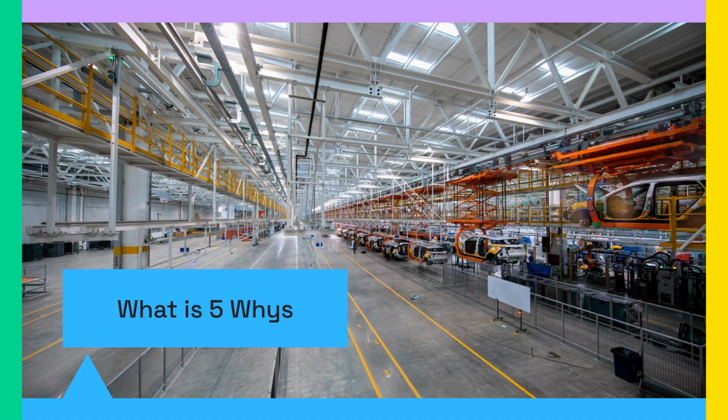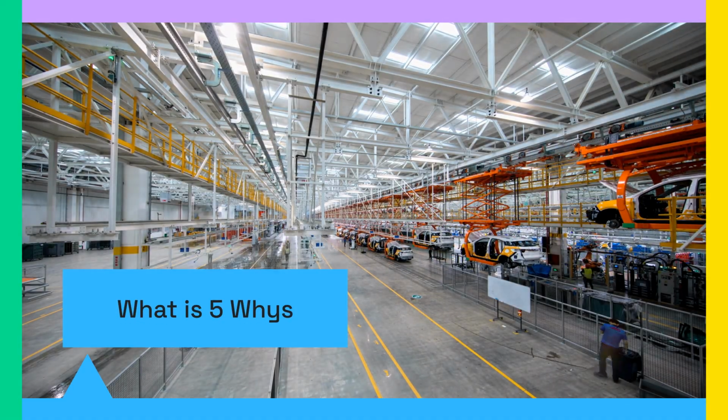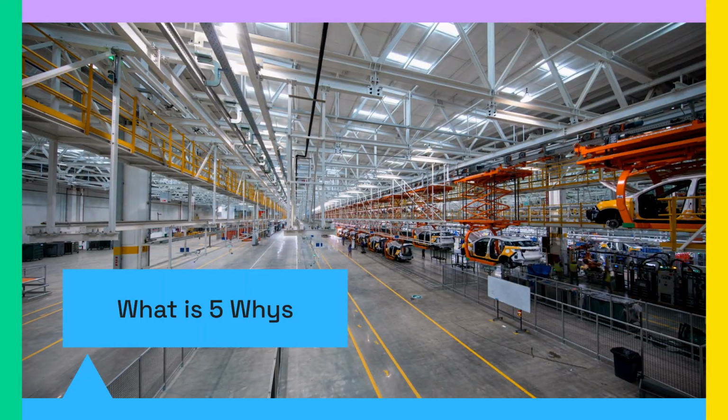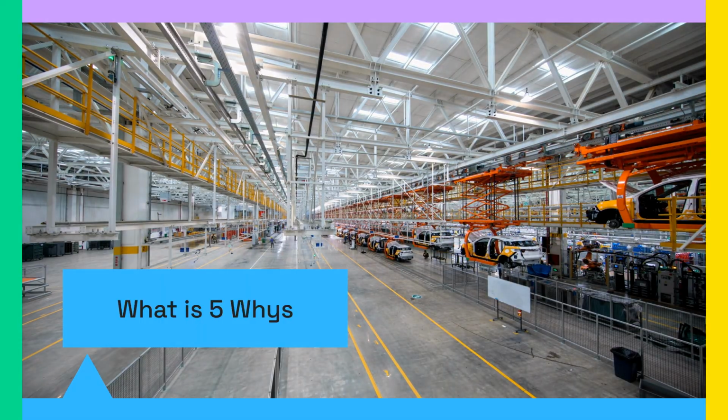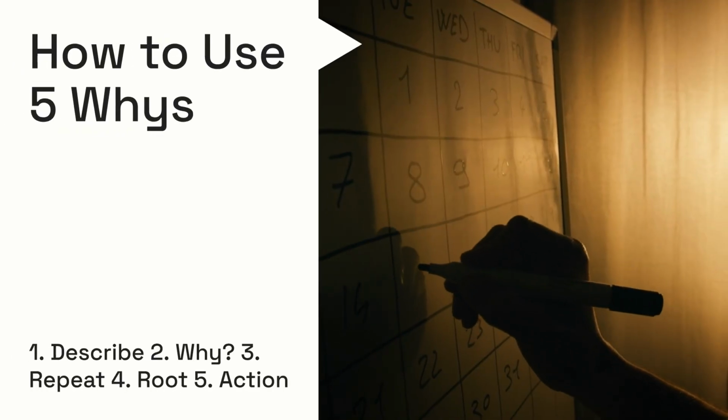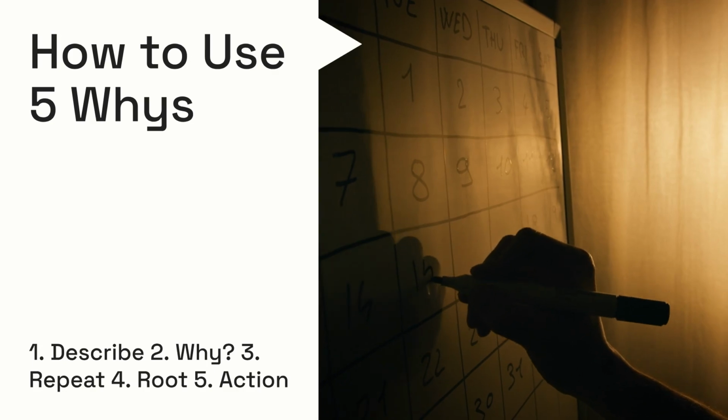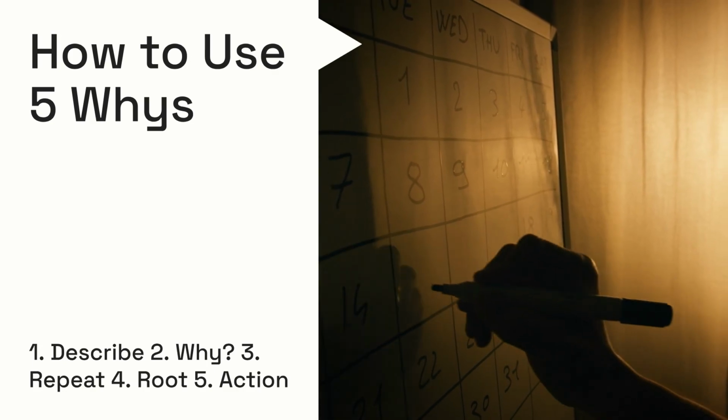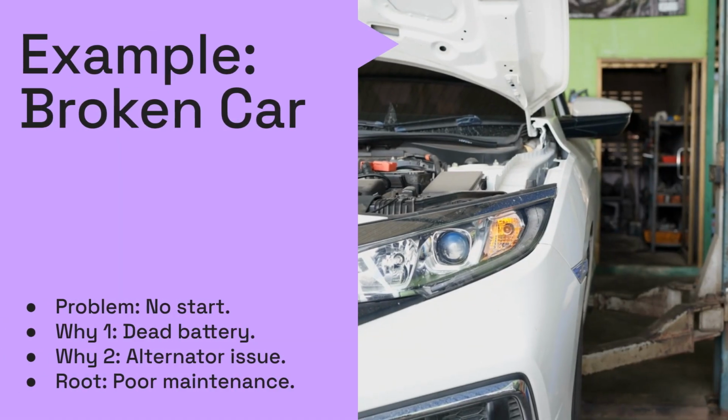5 whys is a simple RCA tool. It involves repeatedly asking why to get to the root cause, developed by Taiichi Ohno at Toyota. To apply 5 whys, describe the problem, ask why, repeatedly, stop when you find the root, and then take action. Let's illustrate with an example.